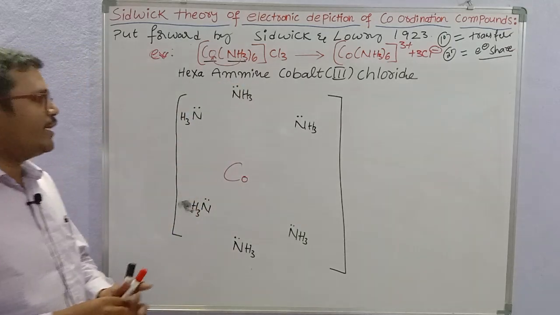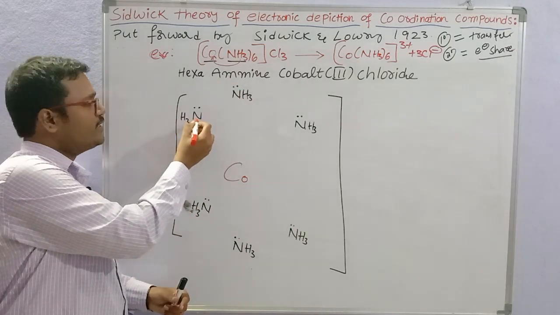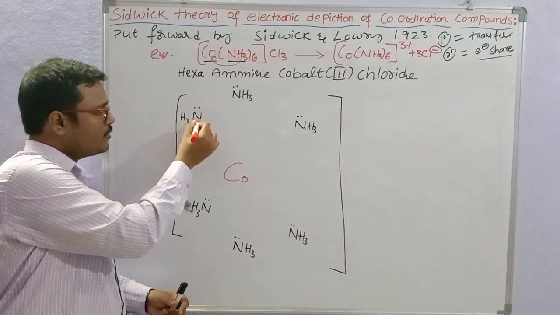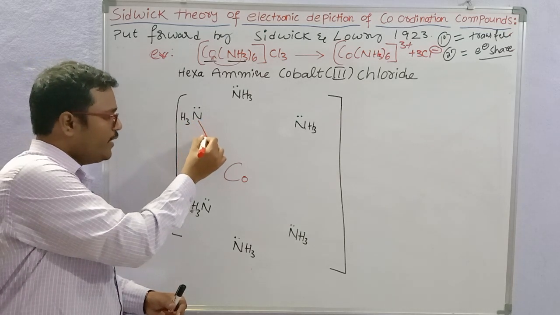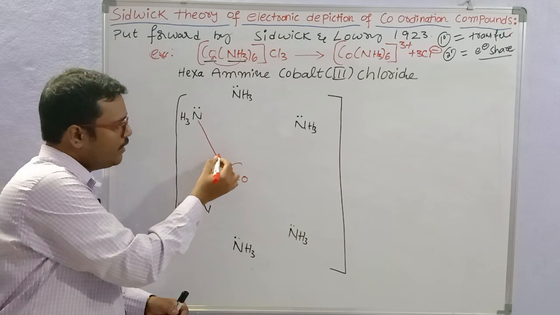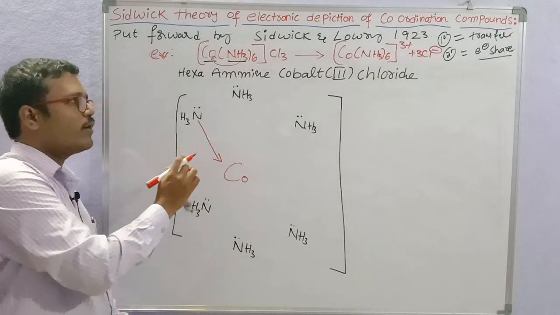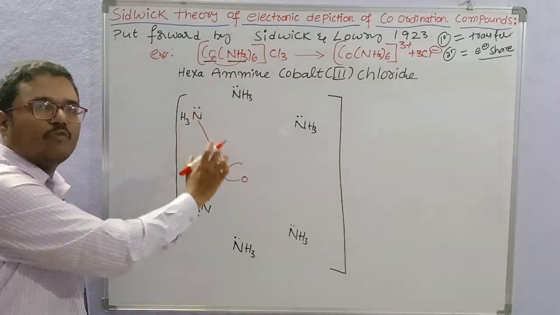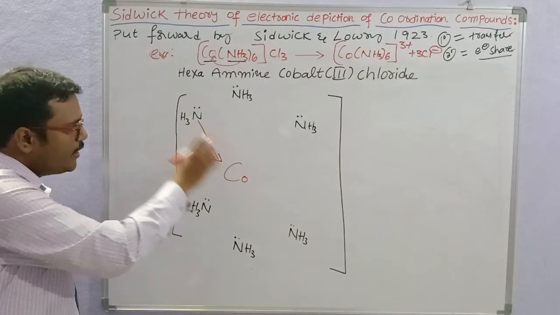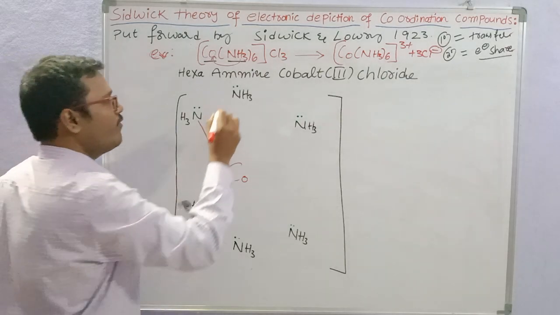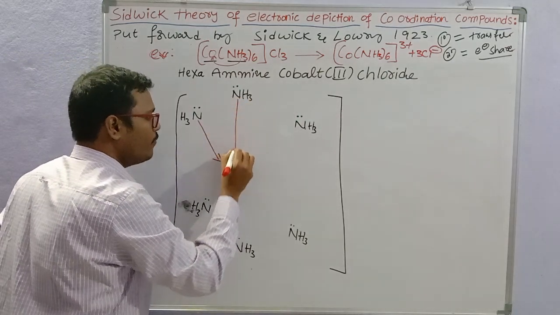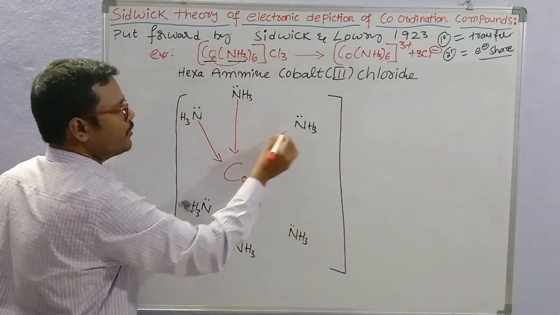Okay, so here the ammonia NH3 is going to donate electrons, so the electrons are coming towards the cobalt, the central metal. So the ammonia is called a donor and cobalt is called an acceptor. So there is formation of coordinate covalent bond. This coordinate covalent bond is represented in the form of an arrow like this. Okay, arrow, donor, acceptor.